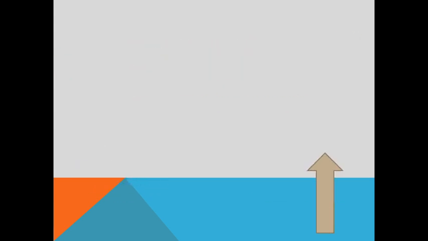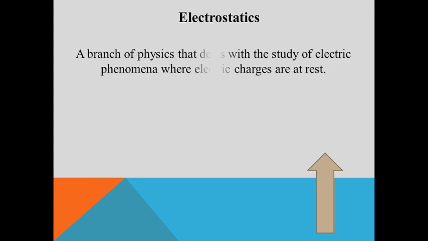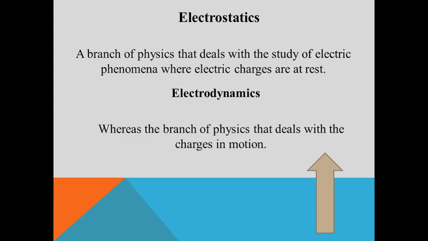How can we understand the flow of charges? Electrostatics is a branch of physics that deals with the study of electric phenomena where electric charges are at rest, and that's why it is called electrostatics. Another branch, called electrodynamics, deals with charges in motion. So we can differentiate charges at rest and charges in motion.